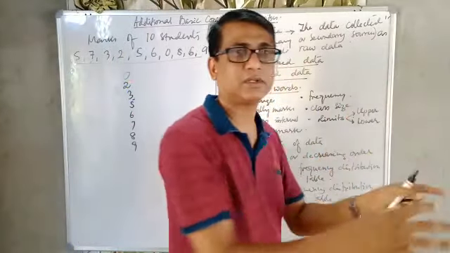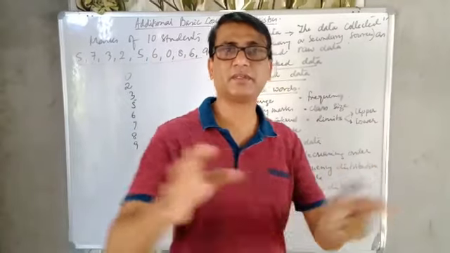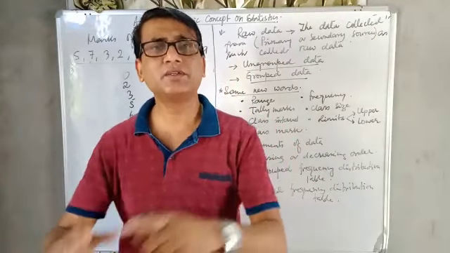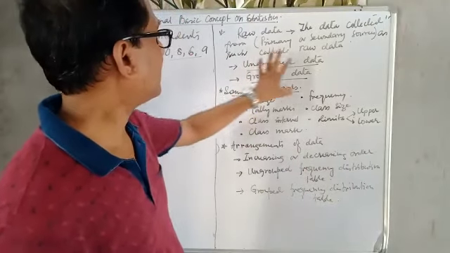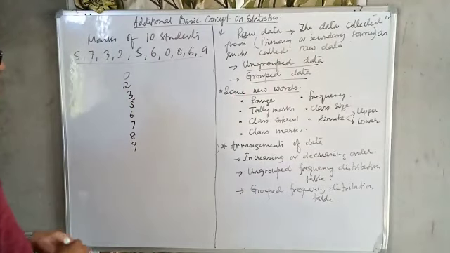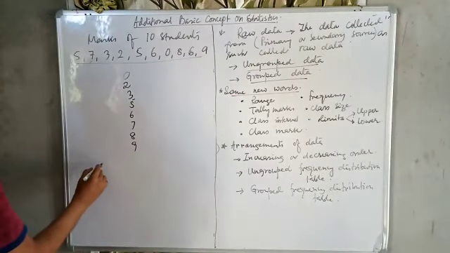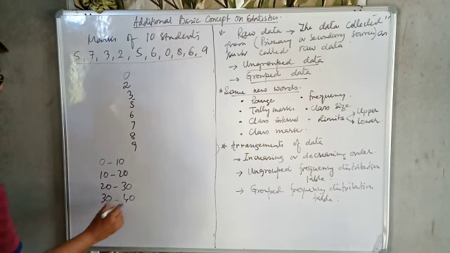This is this group, this is that group, this is the age group of 0 to 5, this is the age group of 5 to 10. In this we are making groups. So there are two types of data, ungrouped data and grouped data. We can make grouped data in this way: 0 to 10, 10 to 20, 20 to 30, 30 to 40, 40 to 50.